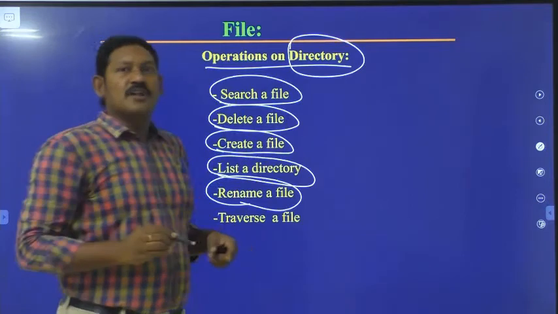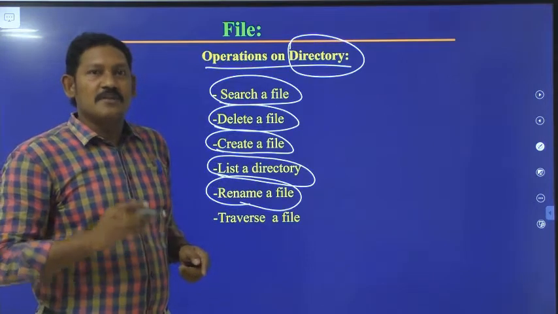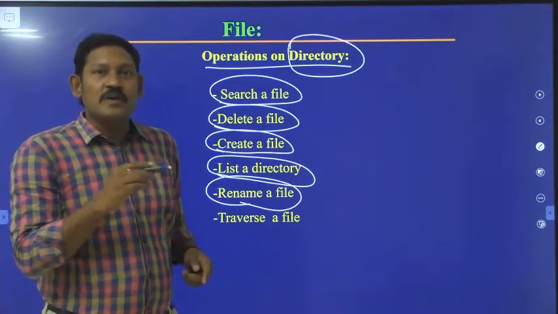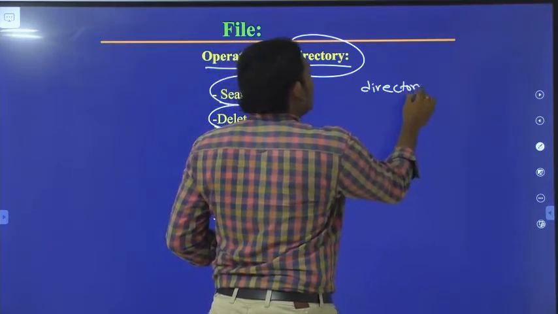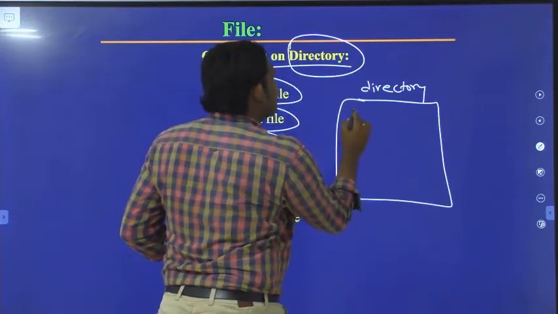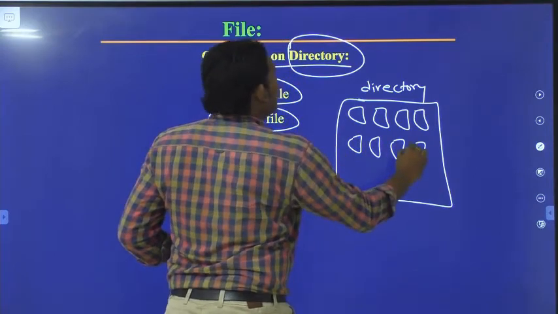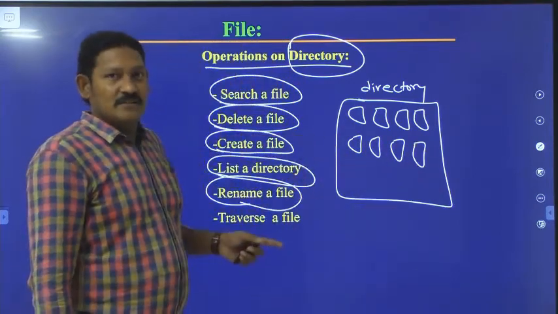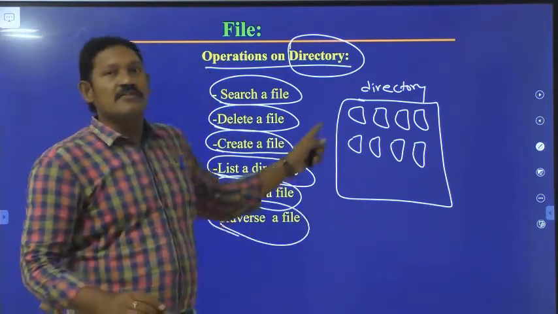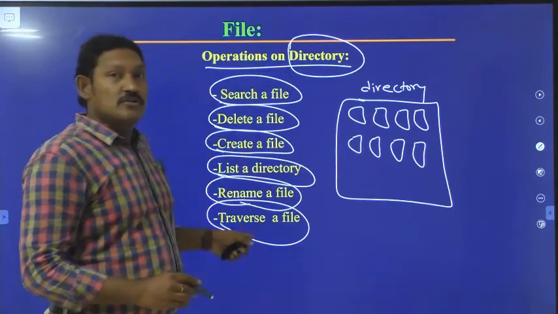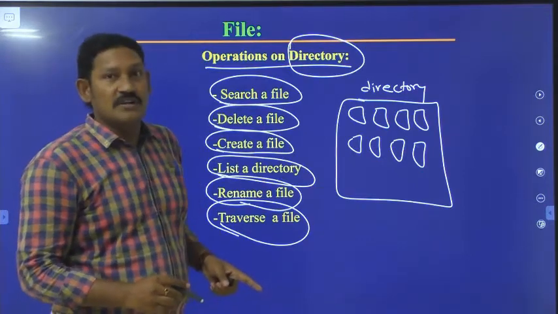If you are searching for a particular file in a directory, let us suppose this is a directory and it has a number of files, let us suppose all these are files, you can easily search for it. That is searching a file. Traversing a file means going through all the files. When you search for a file, you may go through all the files, but searching and traversing are different.